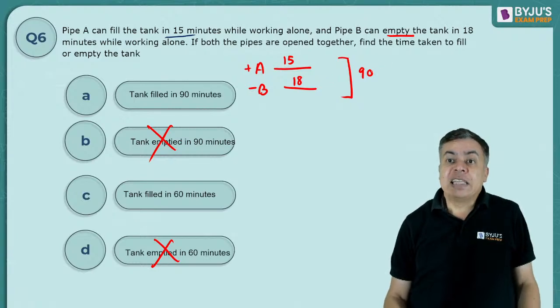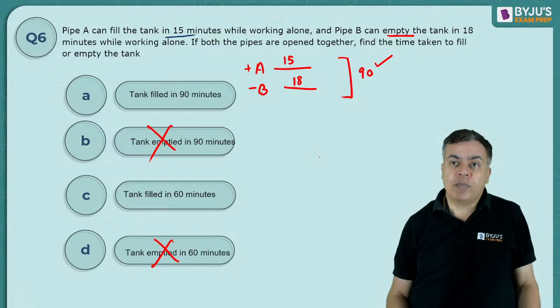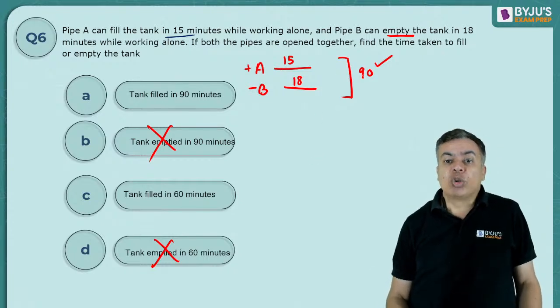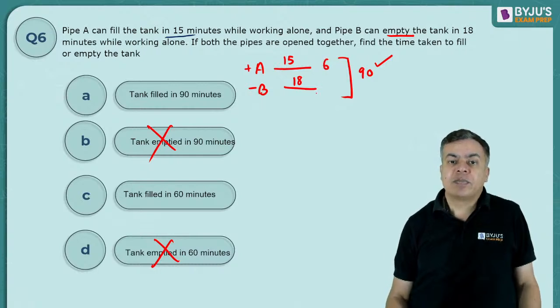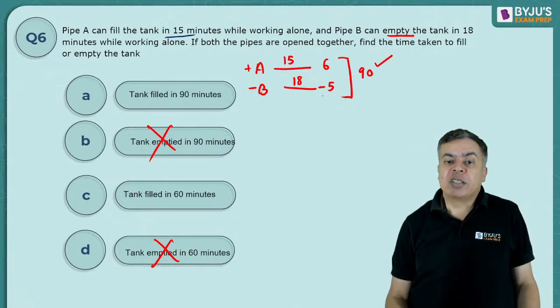I have taken the LCM of the time taken, assuming it as the capacity of the tank, the total work. So A is doing 90 units of work in 15 minutes, so per minute work is 6. B's per minute work is 5, but B is emptying it, so minus 5. So together they will fill 1 unit.